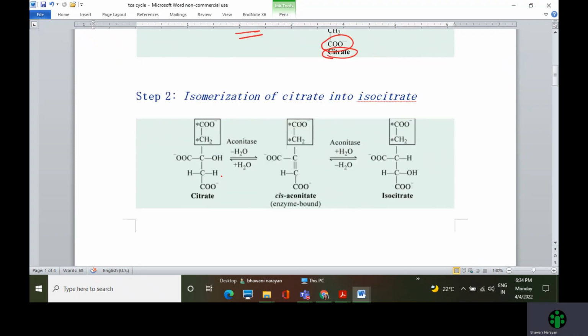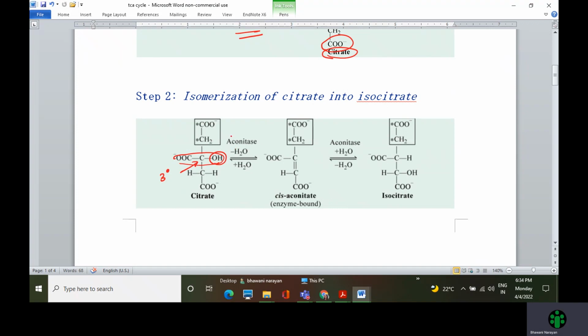In this reaction, first of all, you might think, why does citrate need to isomerize into isocitrate? If we look closely at the structure, citrate is a tertiary alcohol. You can see that this carbon is a tertiary carbon and this is a tertiary alcohol. In the next step, this tertiary alcohol needs to react. And it is not possible for a tertiary alcohol to react as well as a secondary alcohol. So in this step, what happens is a tertiary alcohol converts into a secondary alcohol through a mechanism.